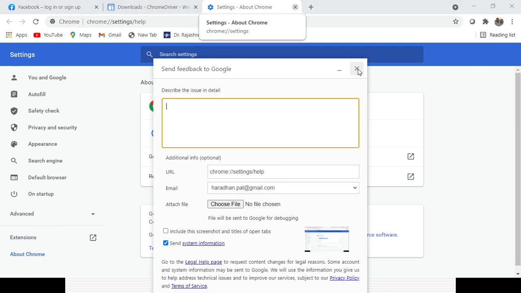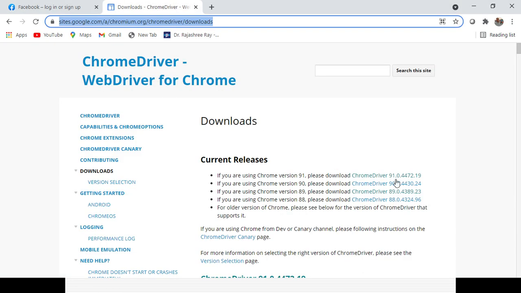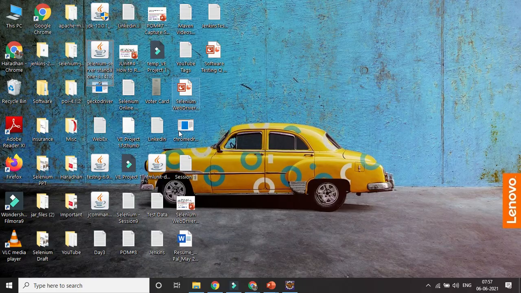So for 91.0 you need to download that one. In case it is 88, you need to download that version. If it is 90.0, you need to download that version. And after it is downloaded, it will look like that, Chrome driver. There will be a zip file. You need to extract the zip file and keep it.